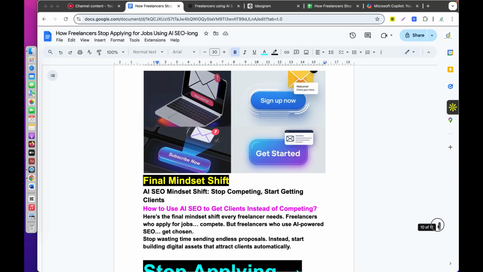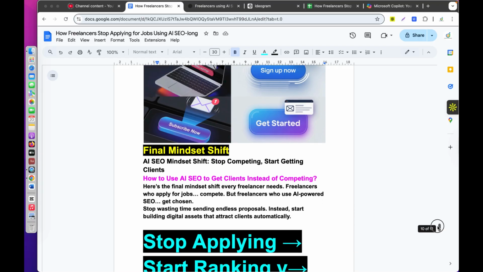Final mindset shift: how to use AI to get clients instead of competing. Here is the final mindset shift every freelancer needs. Freelancers who apply for jobs compete, but freelancers who use AI powered SEO get chosen. I think you understand this. Again, I am telling it, repeat it. Freelancers who apply for jobs compete, but freelancers who use AI powered SEO get chosen.